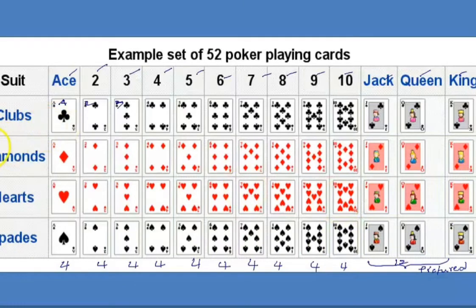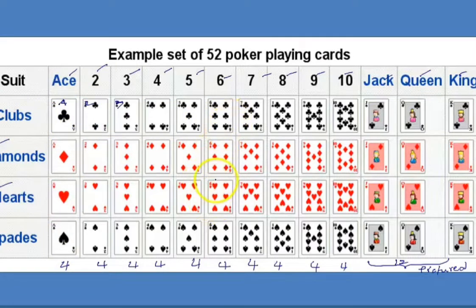Diamond cards and heart cards are red in color. When you add these two, we get 26 red cards. Club and spade are black in color, the leaf color and tree color will be black. Therefore, 13 club cards plus 13 spade cards, 26 black cards will be there.